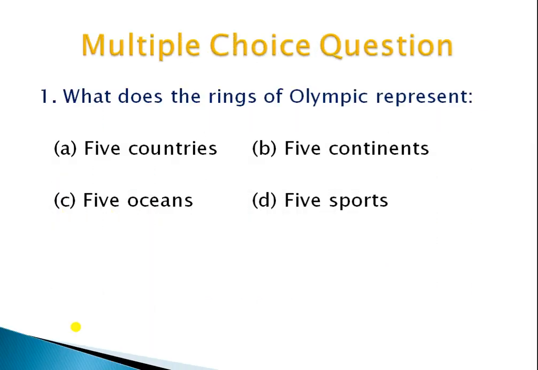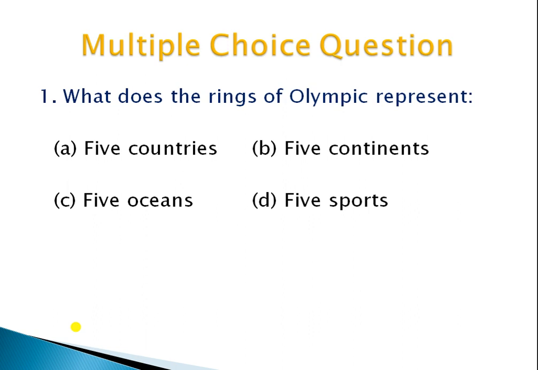So let's start with the first question, which is: what do the rings of the Olympics represent? Option A is 5 countries, 5 continents, 5 oceans, or 5 sports. Okay, think about it, and you have 3 seconds for each question.